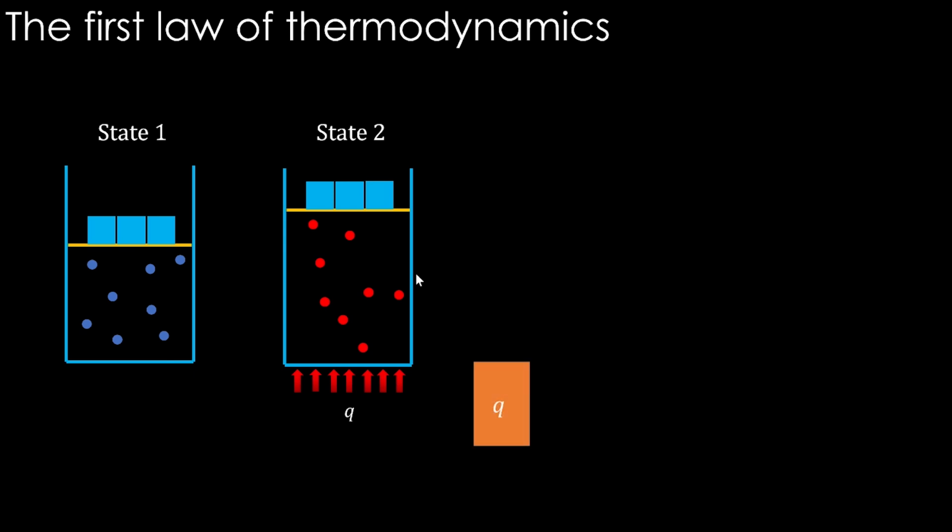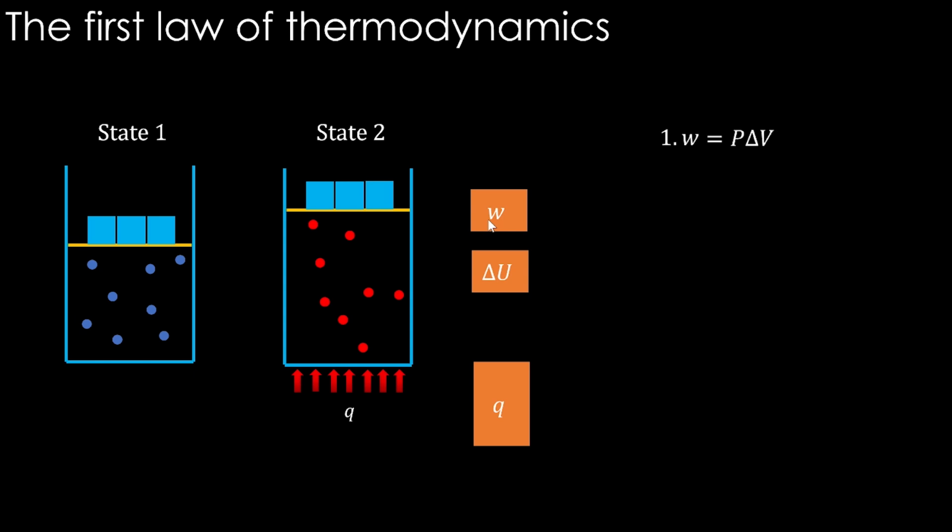What happened here is we have supplied some heat Q, and this Q has been converted to two different energies. One is, if you see, the gas is now hotter and the temperature goes up, and in the last class we saw that internal energy goes up, right? When temperature goes up, internal energy changes, and here there is a mechanical work of lifting the weight on top of the piston, right? So the Q that we have supplied has become an increase in internal energy and a mechanical work. Those are the changes.